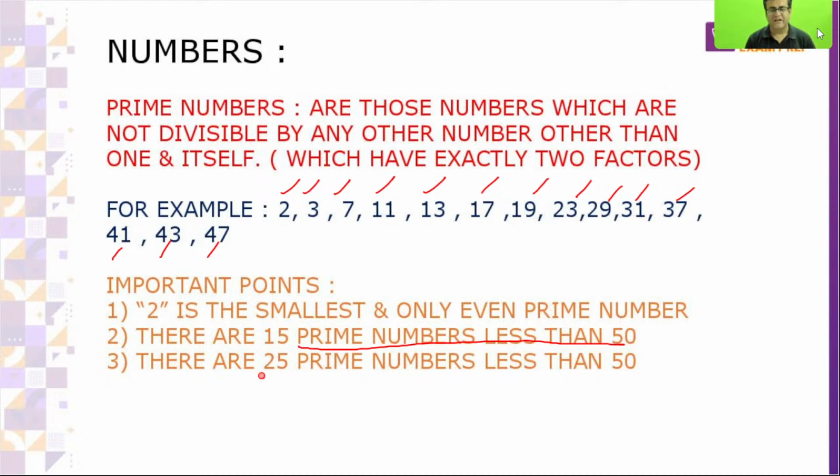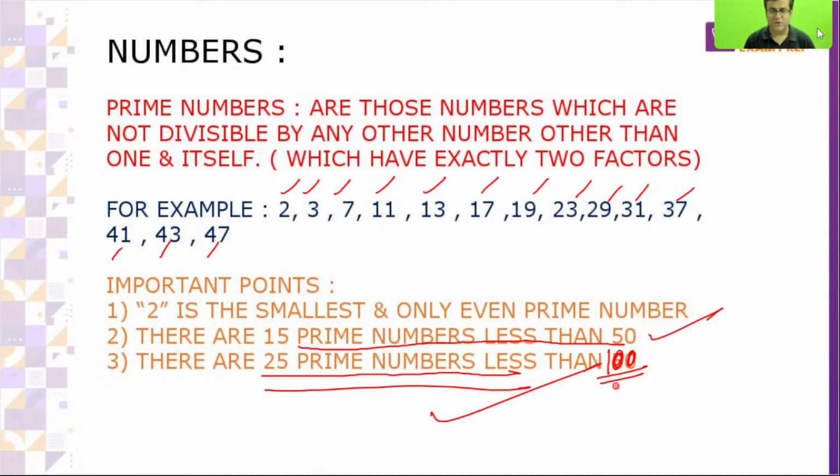If they ask you less than 100, there are 25 prime numbers less than 100. Here it should be 100. Less than 100, 25 prime numbers. Less than 50, 15 prime numbers. Now I have corrected it. There was a small error, instead of 50 it should be 100. I think you understand now.